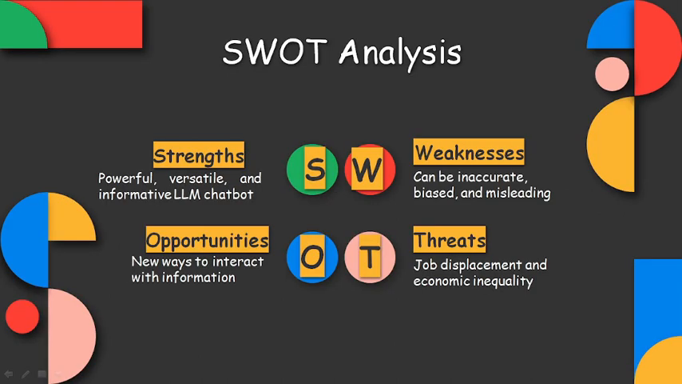Now let us talk about the SWOT analysis, that is strengths, weaknesses, opportunities and threats related to Google Bard. First we will discuss the strengths. It's a versatile AI with a powerful and very informative LLM chatbot. This AI has some weaknesses also. Sometimes it can be inaccurate, biased and misleading. Anyhow, it will provide many more opportunities and new ways to interact with information. Of course, there are some challenges also, like job displacement or economic inequality, but these threats can be managed over time with its strengths and opportunities.